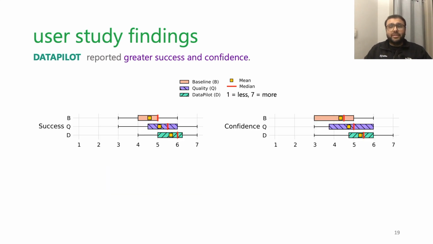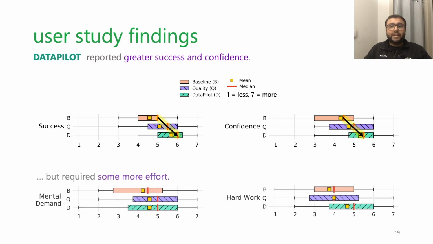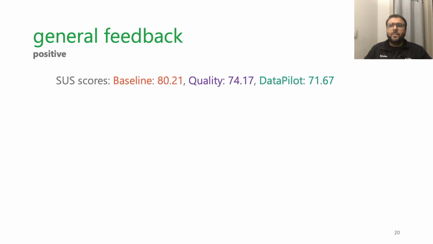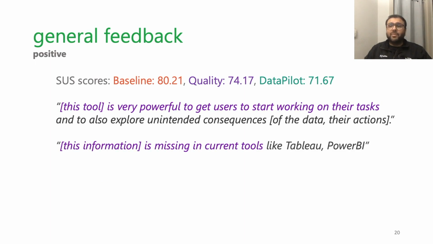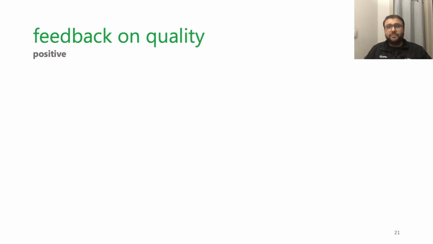Users self-reported success and confidence on a scale from 1 to 7, where 1 is less and 7 is more. It is interesting to note that this came at a cost of additional user effort. Datapilot's general feedback was positive, with above-average SUS scores. One user said the tool was very powerful to get users to start working on their tasks, and that such information is missing in existing tools.